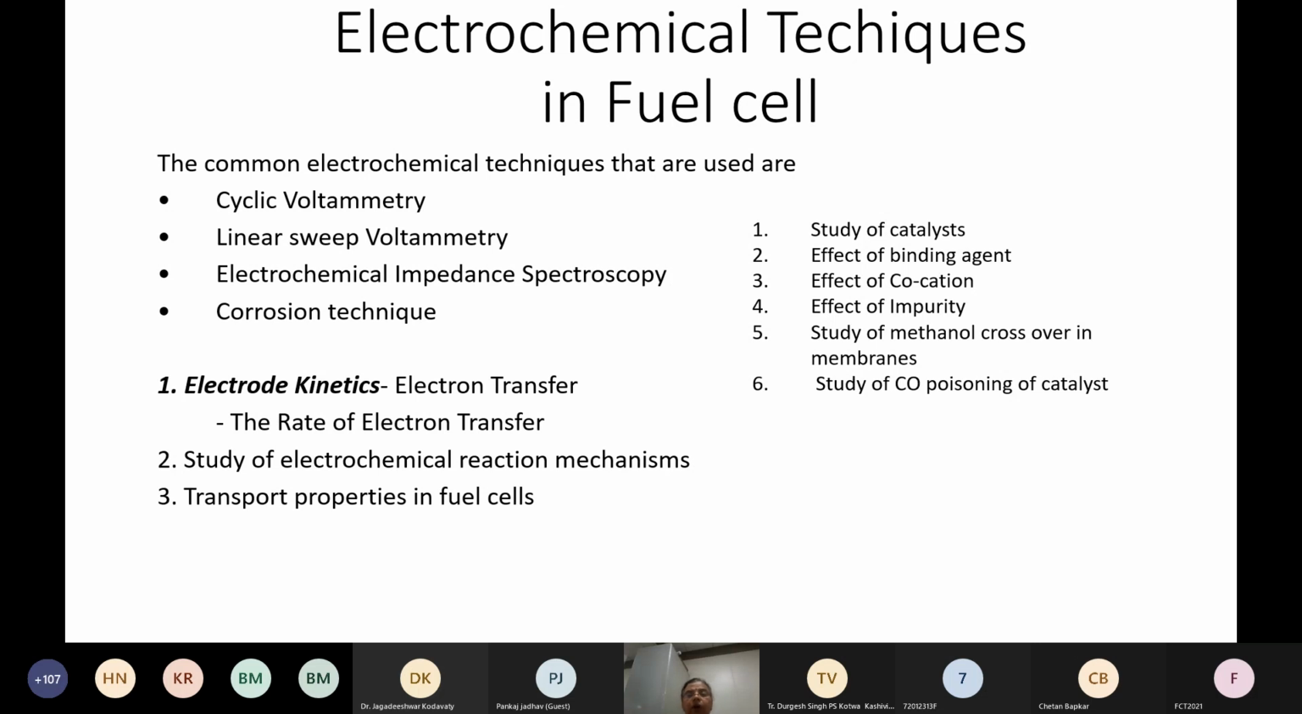Basically, what are the things you can study? You can study the catalyst itself, the effectiveness of the catalyst. You can study the effects of the binding agent. You can study the effect of co-cation. Sometimes if you have an alloy catalyst, one of the cations might come out of the system. Or you can do an impurity study, to see what impurities can affect your catalyst, poisoning. You can study all these things with respect to the catalyst. You can study the kinetics, transportation, everything. All these properties can be studied using electrochemical techniques.